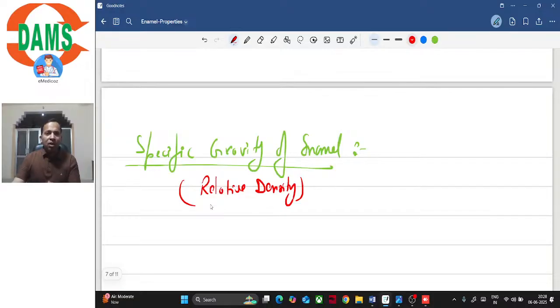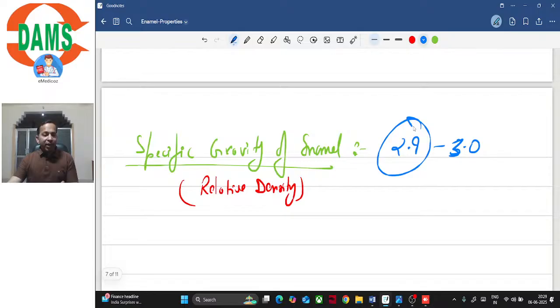So density of water, let's say, is 1. So in comparison to water, what is the density of enamel? So the density of enamel is somewhere around 2.9 to 3, right? So usually this is the figure that you need to remember, 2.9. Is it clear? So enamel is approximately 3 times heavier as compared to water, right?